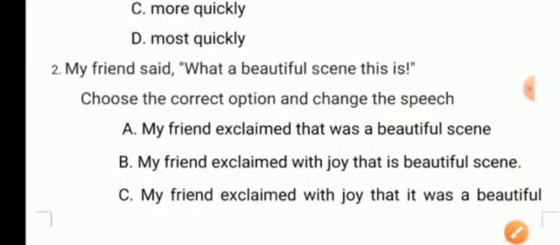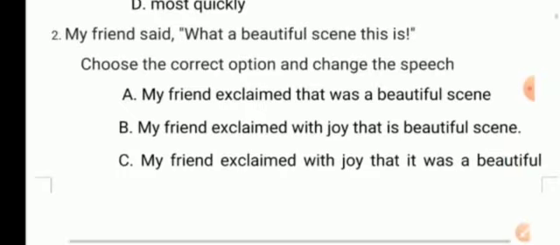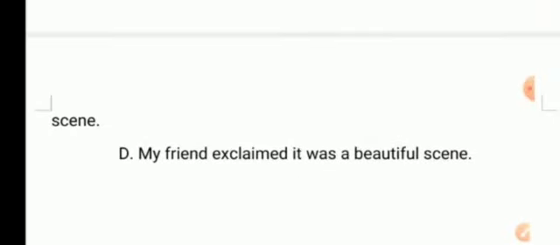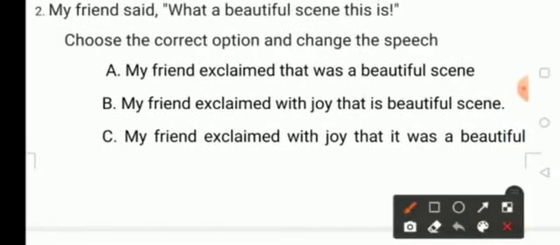My friend said, what a beautiful scene this is. Choose the correct option and change the speech. So here you have to change the sentence into reported speech. Options are option A, my friend exclaimed that was a beautiful scene, option B, my friend exclaimed with joy that is beautiful scene, option C, my friend exclaimed with joy that it was a beautiful scene, and option D, my friend exclaimed it was a beautiful scene. So here the answer is option C, my friend exclaimed with joy that it was a beautiful scene.